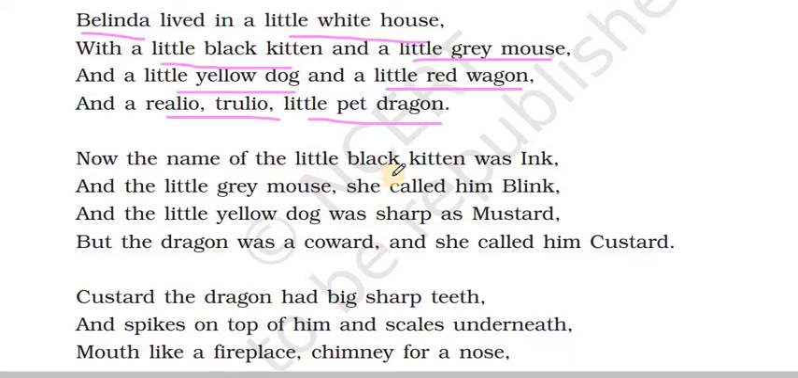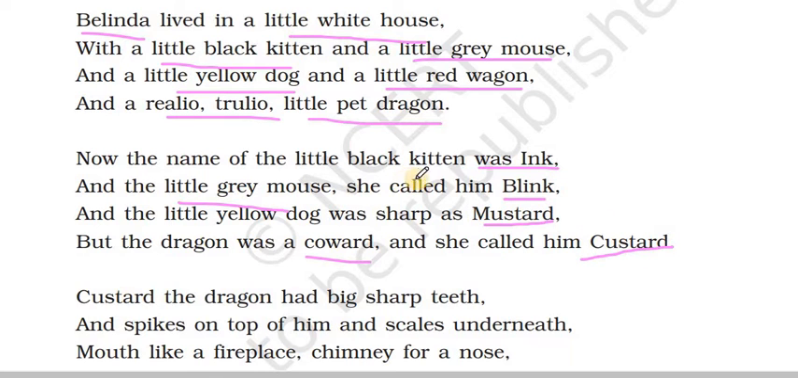Now the name of the little black kitten was Ink. And the little grey mouse called him Blink. And the little yellow dog was sharp as mustard. But the dragon was a coward. And she called him Custard.